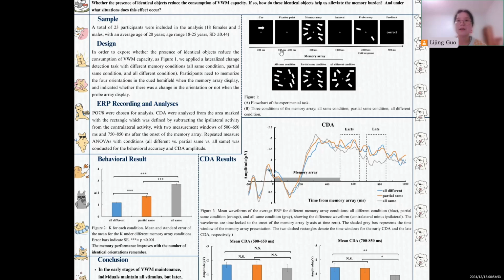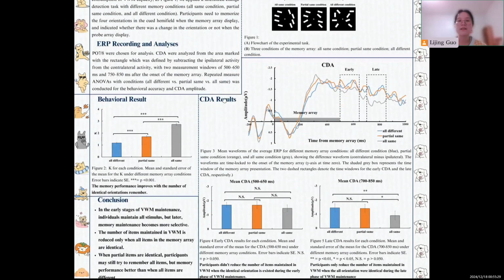In this task, participants need to memorize the orientation of the items. Initially, we provide an arrow pointing either right or left. If the arrow points right, participants only need to memorize the orientation of items present on the right side of the memory area. After a short interval, one orientation will reappear, and participants need to indicate whether there was a change in orientation or not when the probe array disappears.